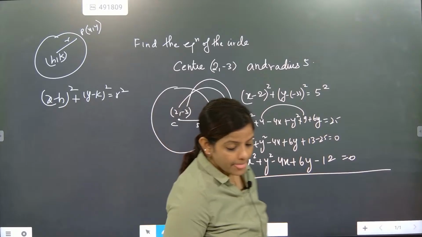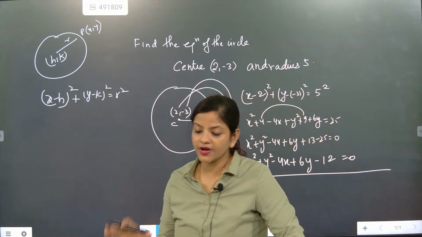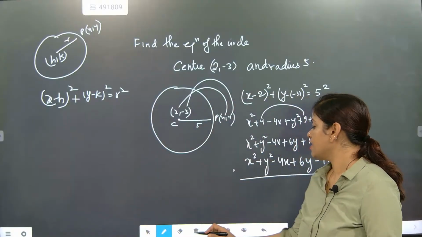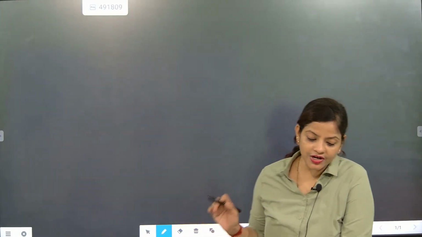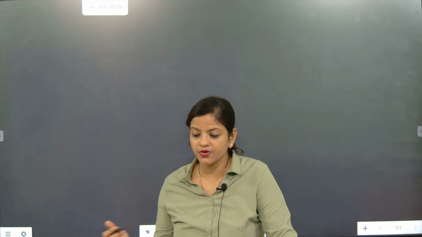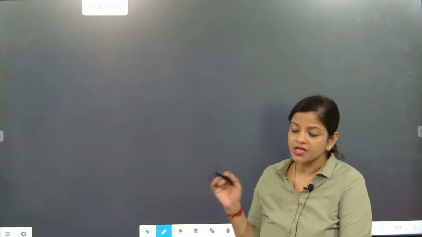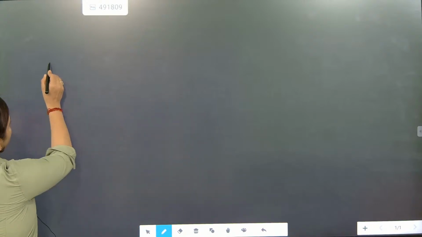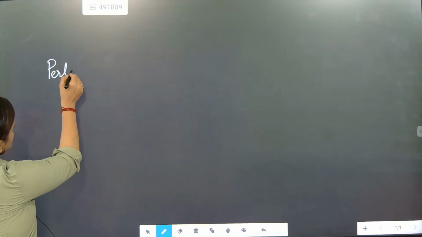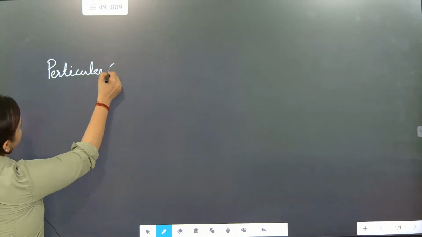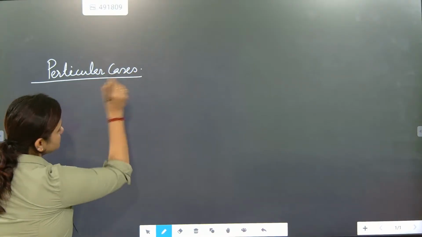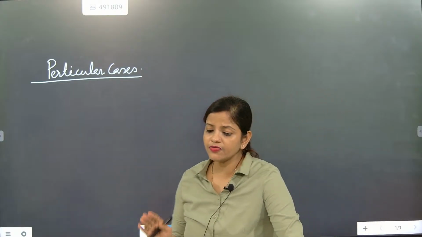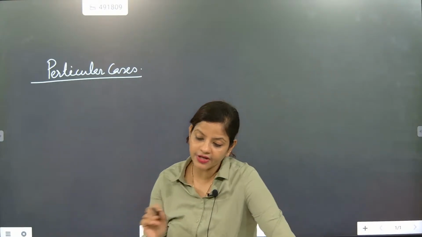Till here done, beta. Now we will be understanding this is exactly one equation where we have exactly solved it. Now we are going to go for the next part. We understood now the equation of the circle, how we are going to write. Now some particular cases we are going to discuss. So we'll give some heading, particular cases. Now we are going to discuss some of the particular cases.